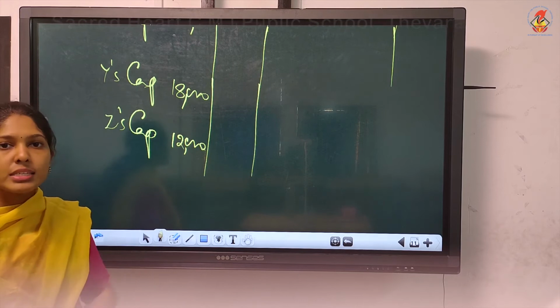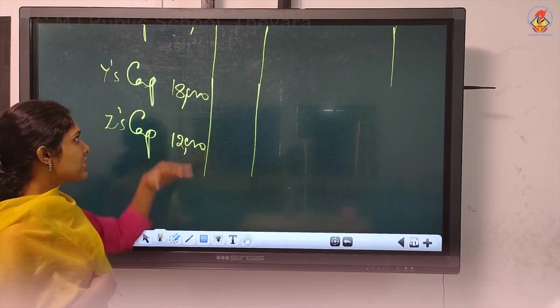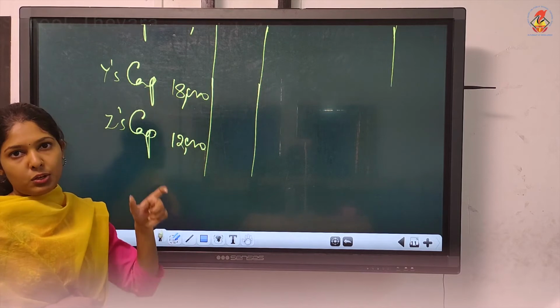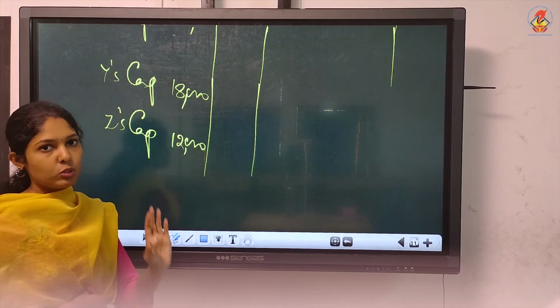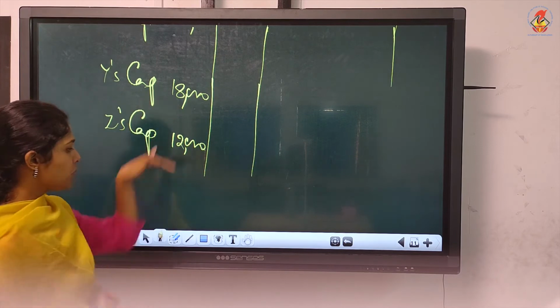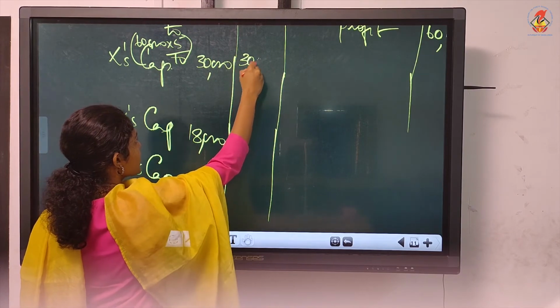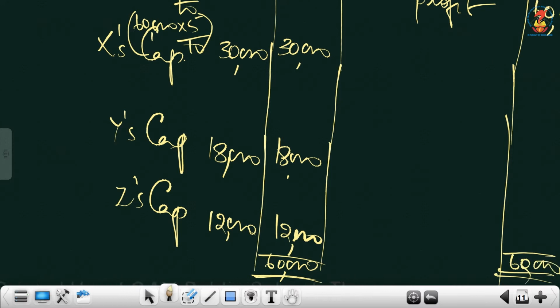As per the ratio also, he is getting 12,000. So is there any deficiency in this question? No. Should we take anything from Y? Y is bearing the deficiency. He agreed. But should we take anything? No. Because the guaranteed profit was only 10. As per ratio, it is already getting 12. So we will give higher value, that is 12 we will give. So no deficiency, nothing to be taken, nothing to be deducted or added. So directly you can write these figures in the outer column. Understood? So these type of questions also you can get when there is no deficiency.